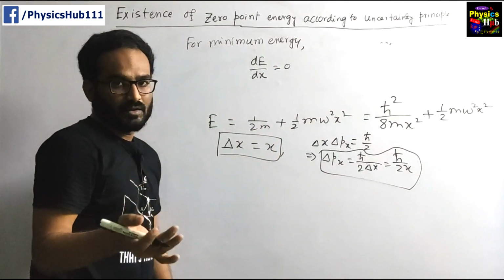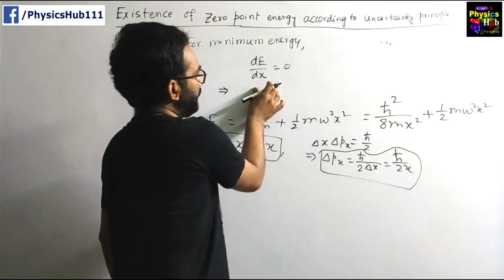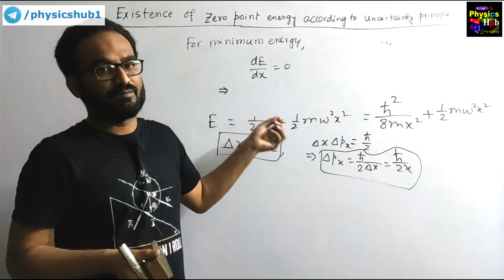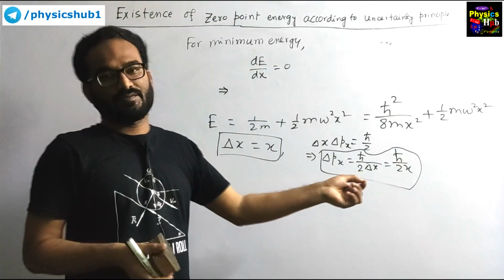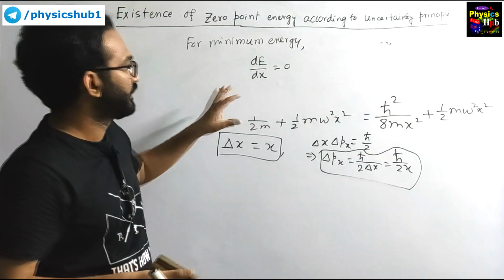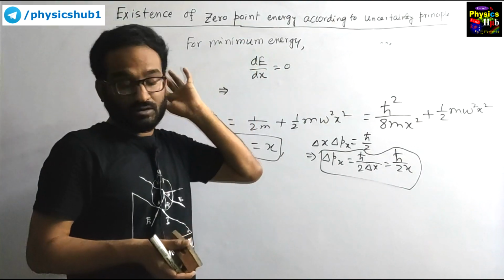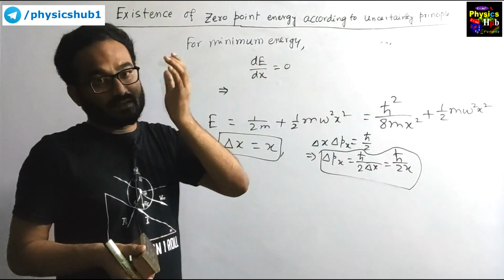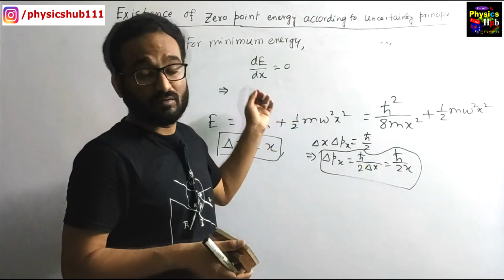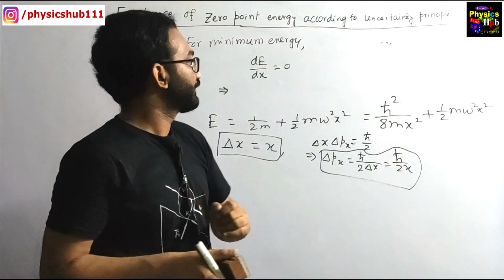This is the condition for getting minimum energy. Whatever value of x we get will cause the energy to be minimum. So by equating the first order derivative to 0, we get the value of x corresponding to minimum energy.